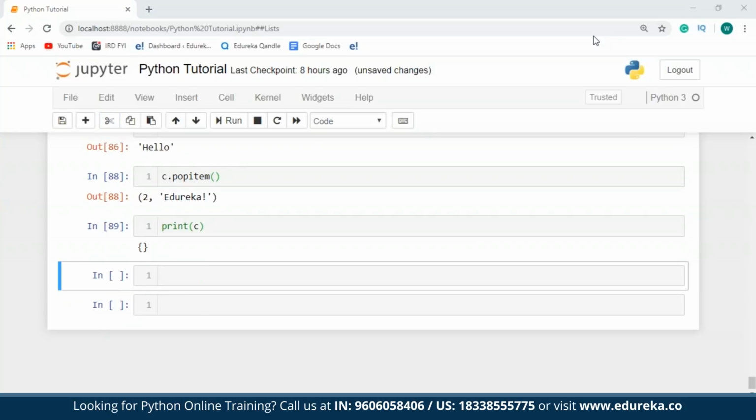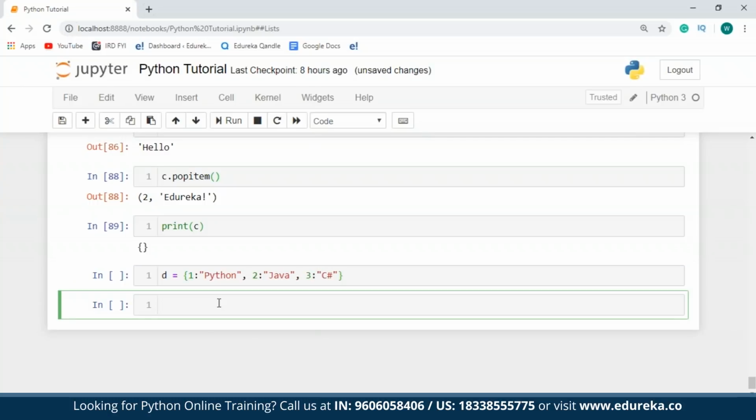The values of a dictionary can also be accessed. Now to access the values, you'll have to make use of the keys only. To do this, you can either make use of the get function or directly specify the name of the key. I'll just create a new dictionary over here. I'll say D is equal to 1 is to Python, 2 is to Java, and 3 is to C#.